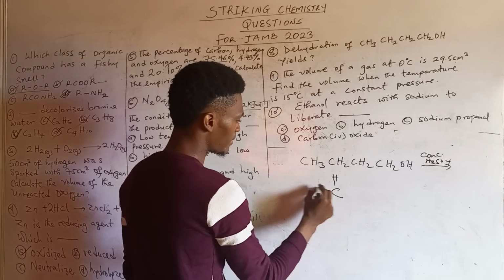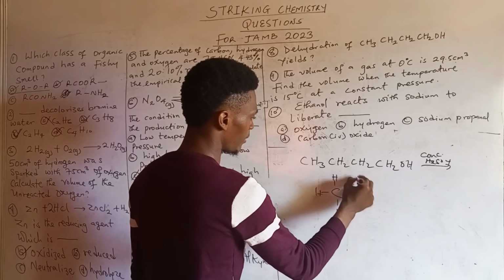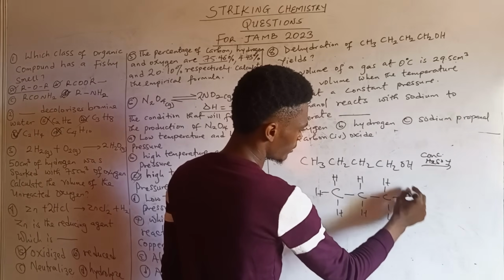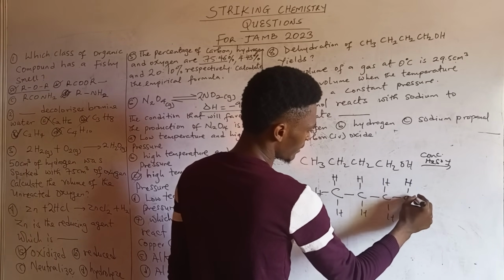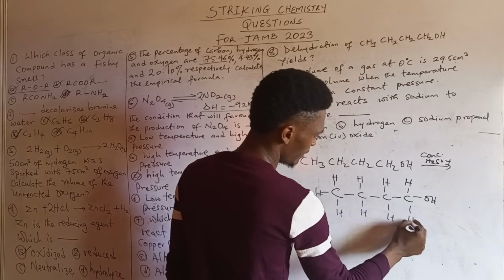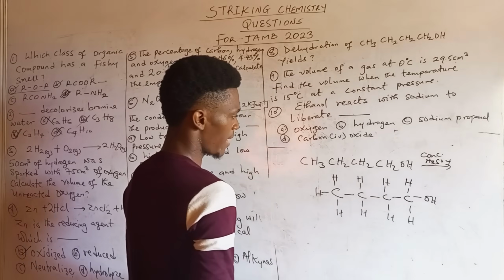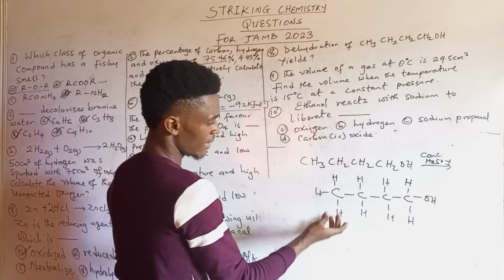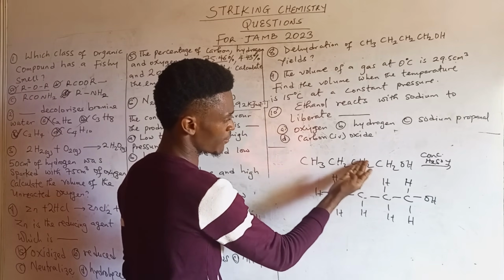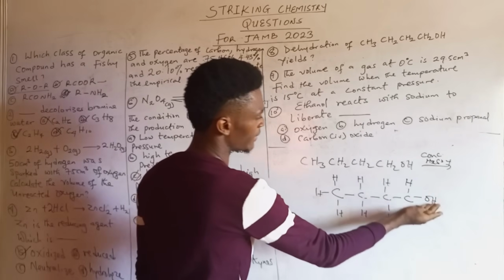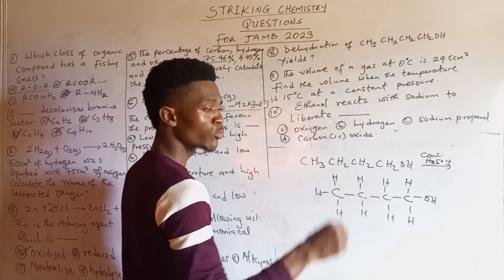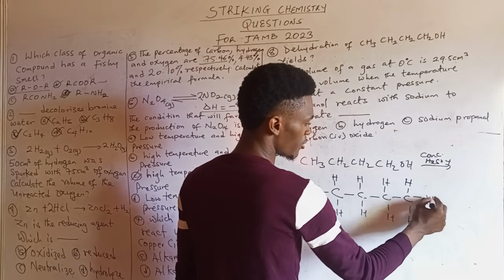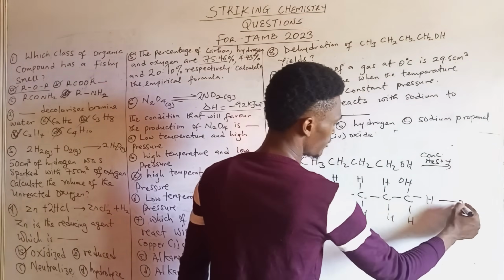So if I bring this out, I want to represent it based on structure for simplicity purposes. There's H, then OH and H. All right. So we are having 1, 2, 3, 4. Looking at this, this is for this, this is for this, and CH2 for this, and the OH. So if you want to remove the OH, we can decide to just change the position for simplicity purposes, so as for you to understand it.